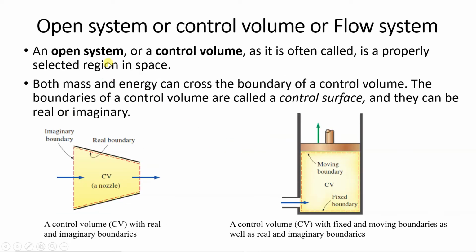Then we have open system in which both mass and energy can cross the control volume. So here you can see this is the control volume which has been shown, and this is a nozzle. And this part is the imaginary boundary at inlet and exit, and the inner surface of the nozzle forms the real boundary. Okay, so real boundary, imaginary boundary, and whatever the system is there, in case of open system we call it as control volume. This system is also called flow system.